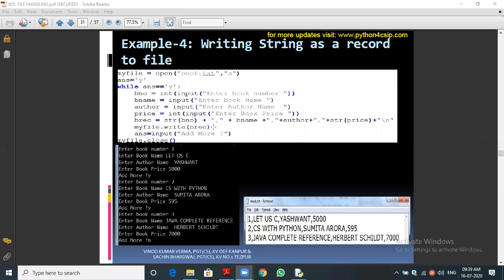We can get this much of details from the student and store them in a single line. So now you learned how to store all the data in a single line. Could you understand this? How to apply this concept? Yes, good. Likewise, we can do our own thing. This is the concept.